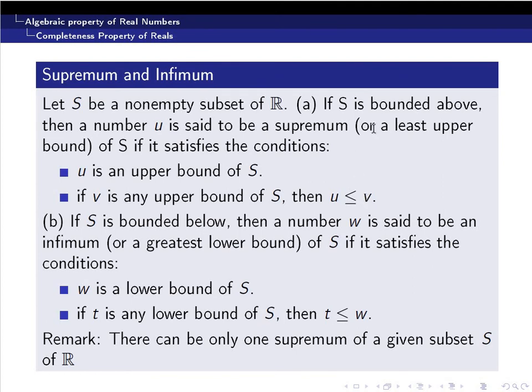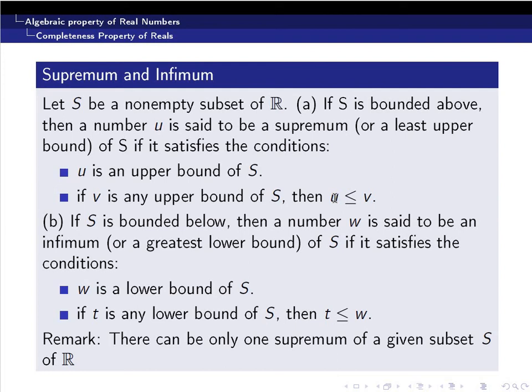Or by the name itself, if you take the set of all upper bounds of a bounded above set, if it is possible that it has a least element, then that least element is called a supremum of a set. The least among the set of all upper bounds of a set is called the supremum of a set. So an element should be a supremum. First of all, it should be an upper bound. Second, if we take any other upper bound of the set, the supremum should be a number which is less than all the upper bounds.